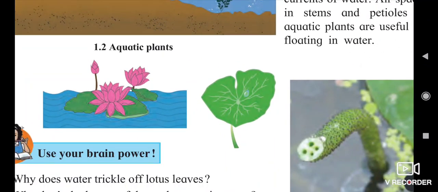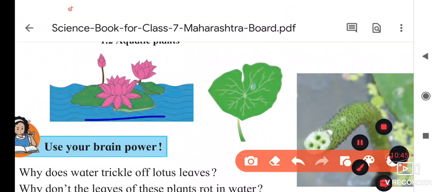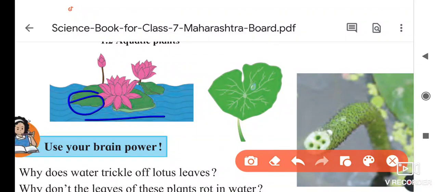Look at this plant, lotus. It floats on the water, but there is not a drop of water remaining on the leaves. It floats. It does not absorb water through its leaves, and water does not stand on the leaves.